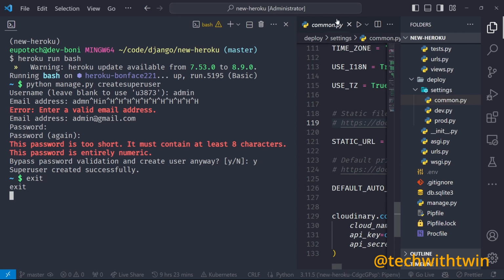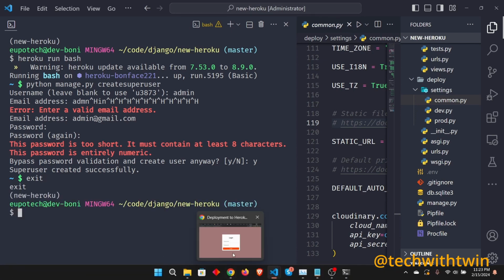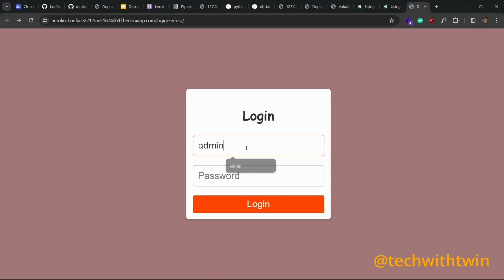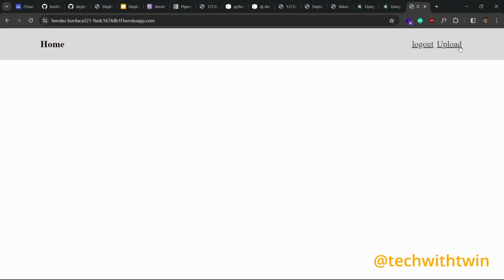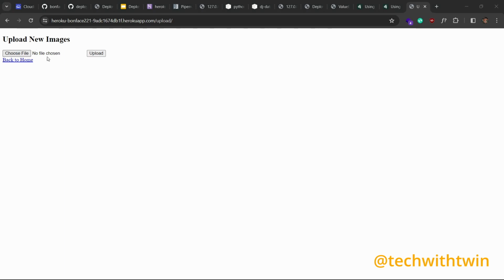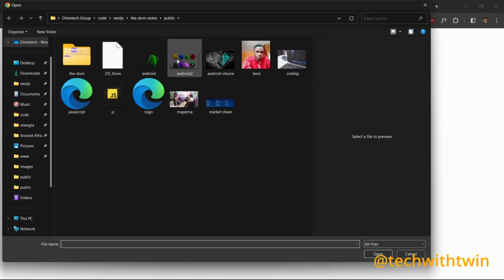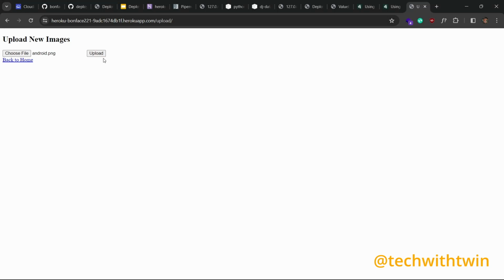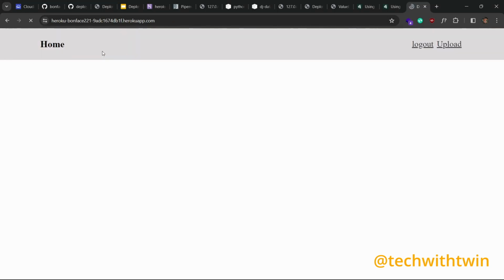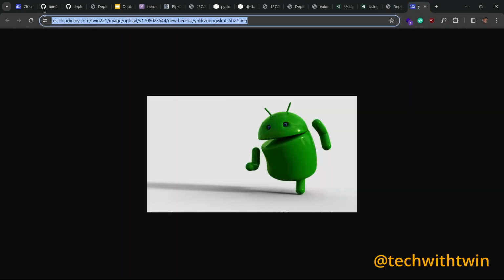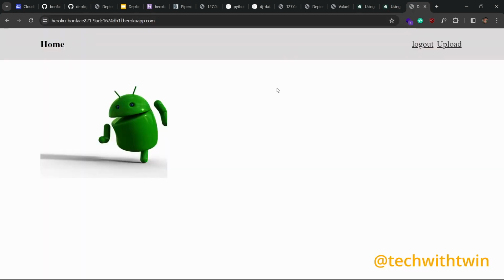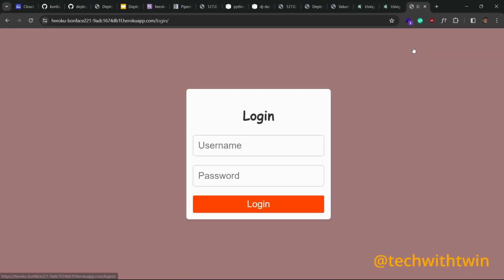So we have created a user here on the dashboard using the Heroku bash, so you can still log in with the Heroku. Yes, so that's it. So this is brand new. Let's try uploading a file. You can choose a new file here. Let's use this one, then upload. Our file is here. You can open the image in a new tab, and then you can see this one is saved directly from Heroku. Okay, so everything is working. Try logging out. Everything is working.